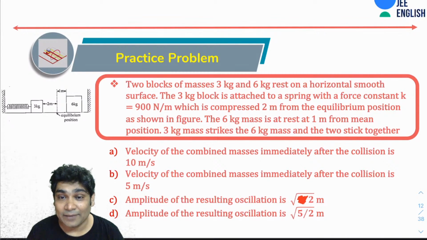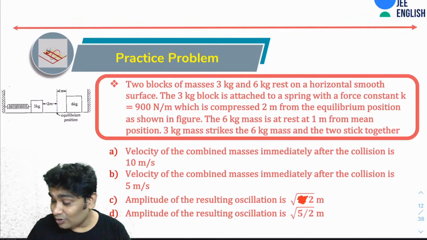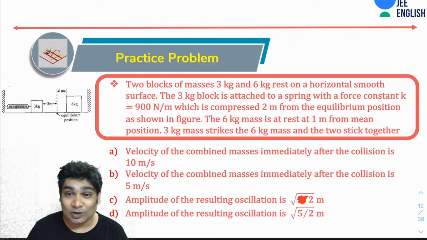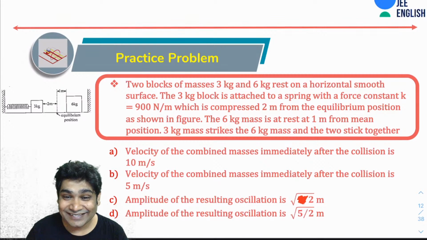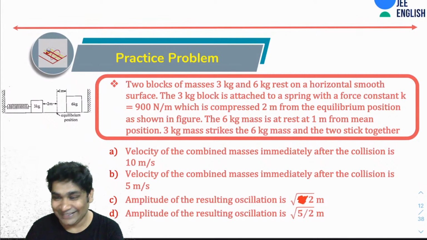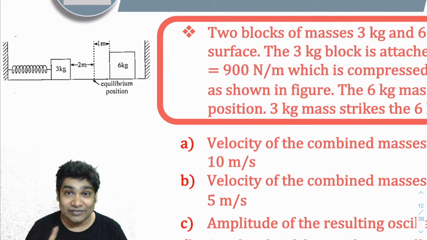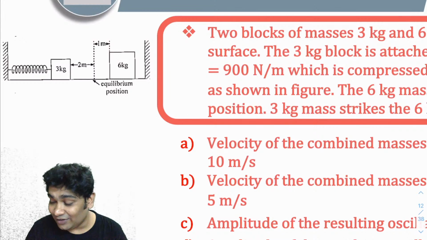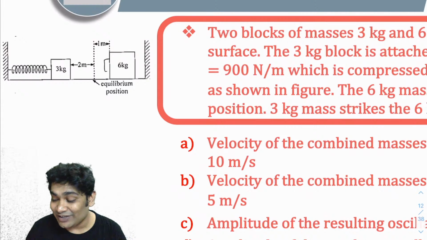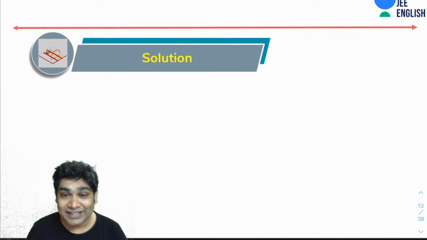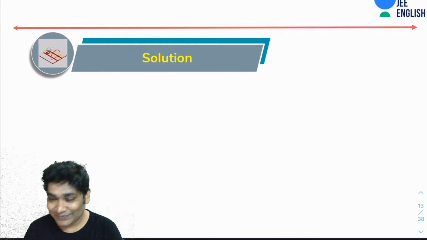A and C, okay. So I think all of you are getting it A and C only. So let's just quickly solve this. Same to you, Yasir. How are you? So for the first one, all you need to do is find the velocity here and then apply momentum conservation. So if just before hitting this guy had a velocity u, then I can find that with the help of energy conservation.